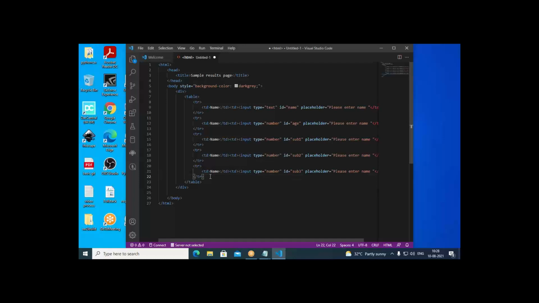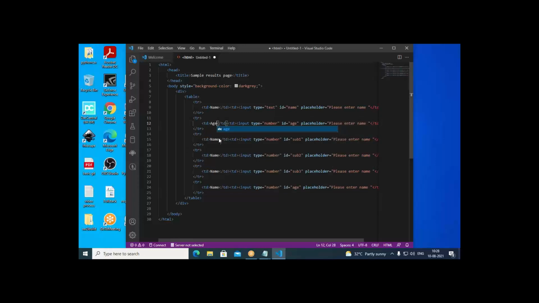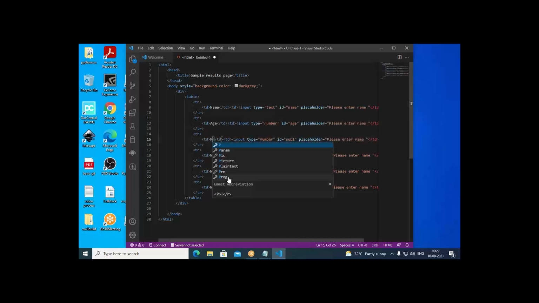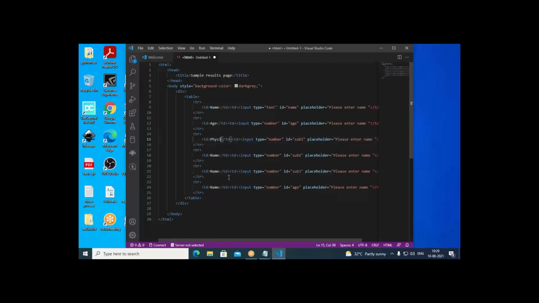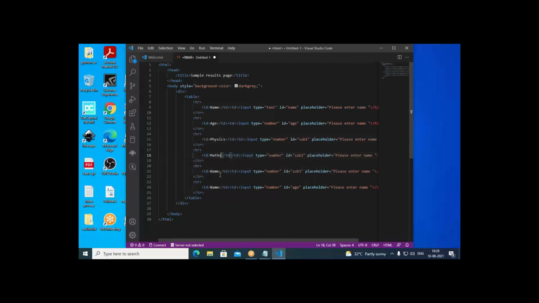Now in the next thing, this is age I need to put here. Then this is marks, this is nothing but physics. Then I say this maths. Then I put chemistry.